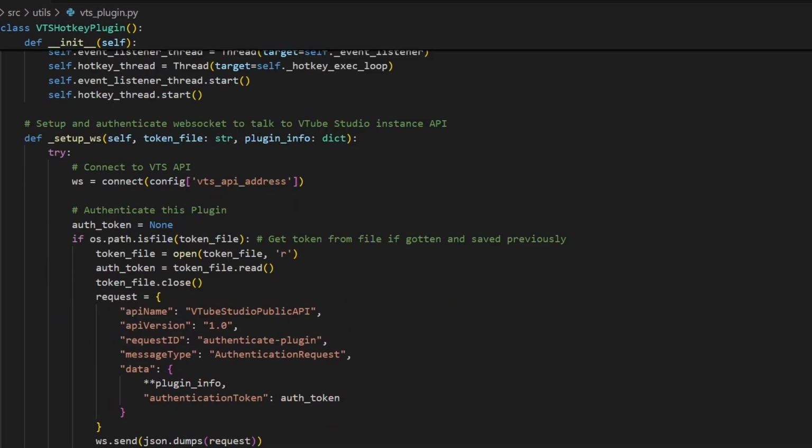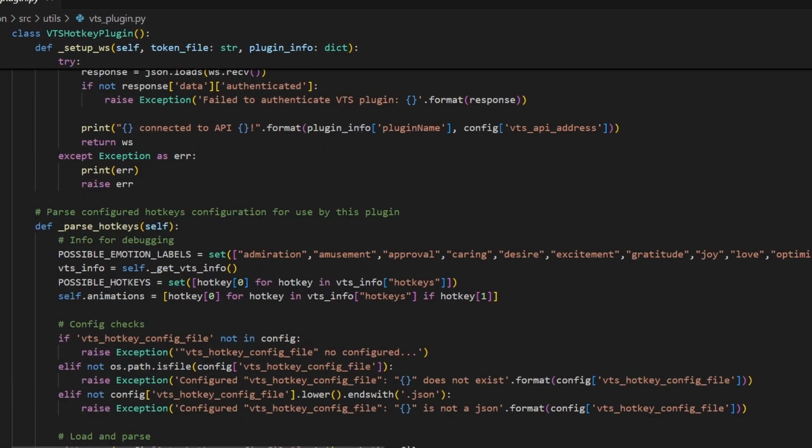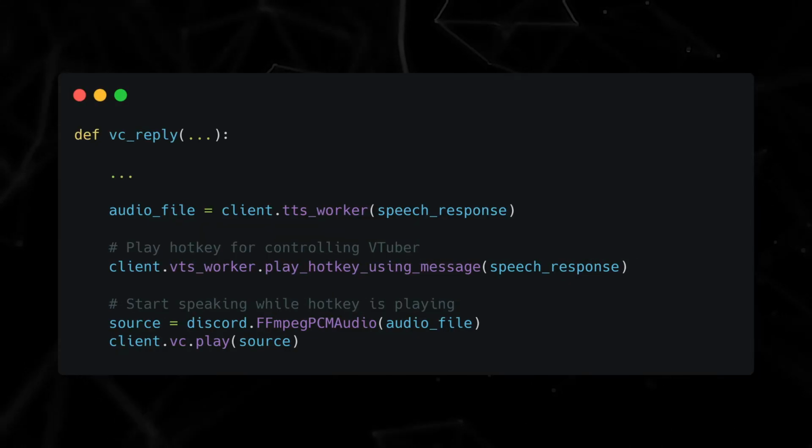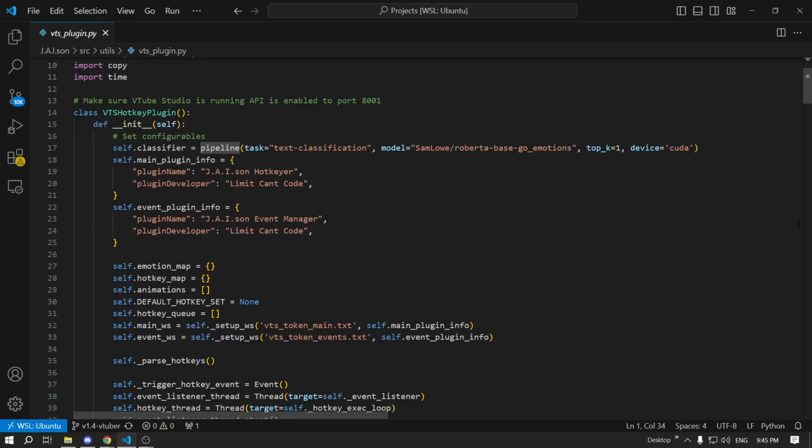Now before I show you the final VTuber for this video, I gotta give a quick code review for all the developers out there. Quite literally everything is handled by the VTube Studio plugins, and the plugins are made from this class. If you look into other files, you only find it used in 2 lines. One in the bot to start the plugins, and one in the response flow to react to the message. Now although this class looks complicated, it's really quite simple.